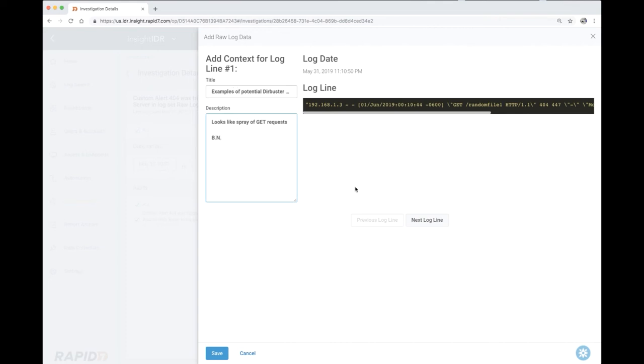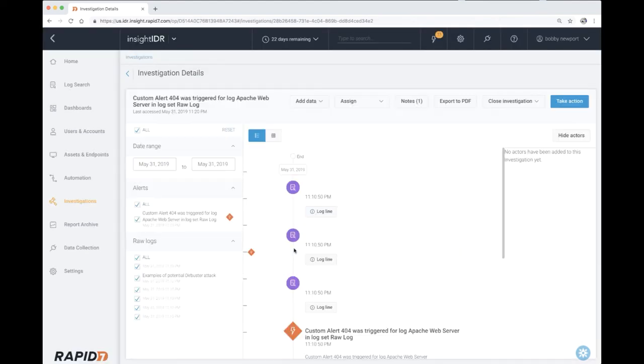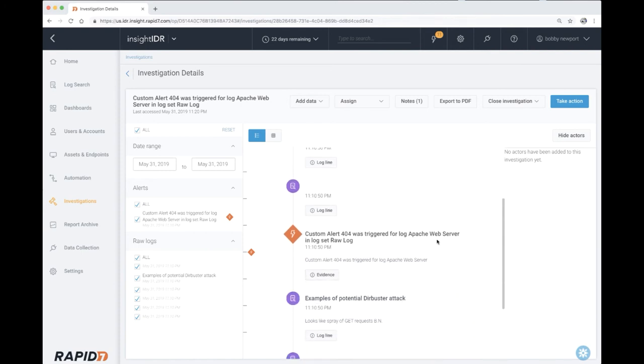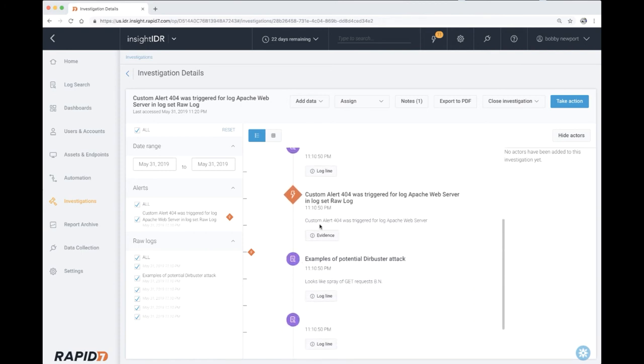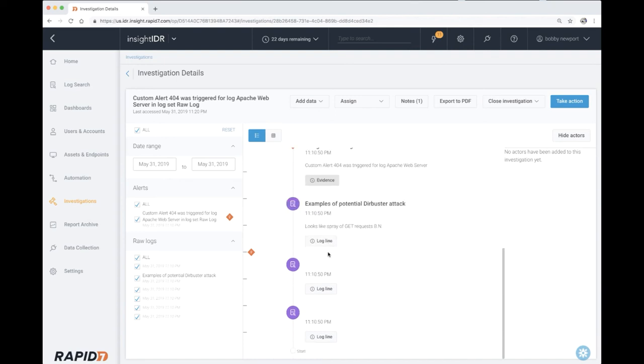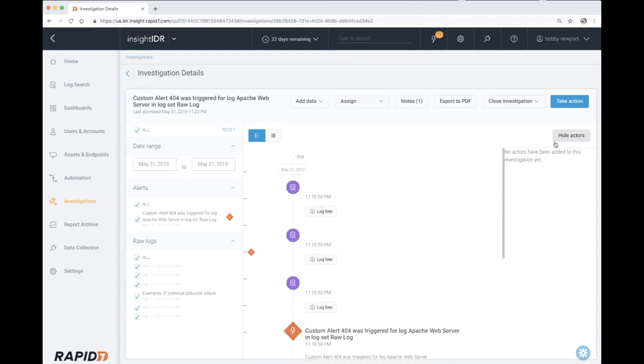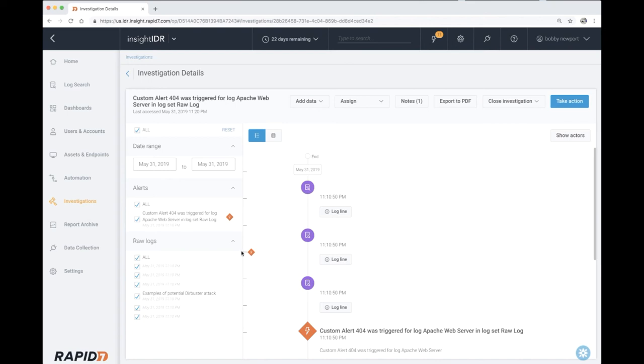I'm going to sign it off with our signature there and save it. And there we are, a nice graphical view. I'm also going to assign this to myself since I will be working this case and I want to notify my team that I'm on the matter.